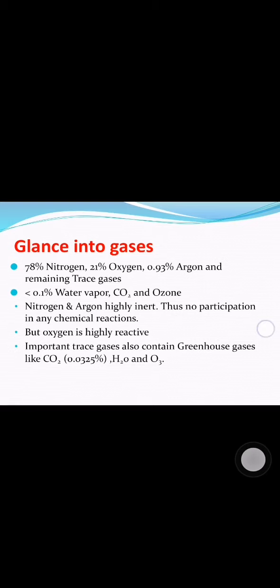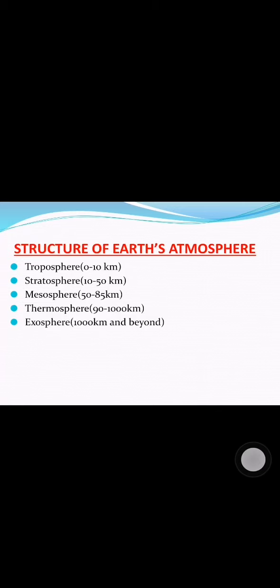Next section of our video is structure of Earth's atmosphere. Earth has 5 layers of atmosphere extending from the surface of the Earth into space. The main layers of Earth's atmosphere are troposphere, stratosphere, mesosphere, thermosphere, and exosphere.